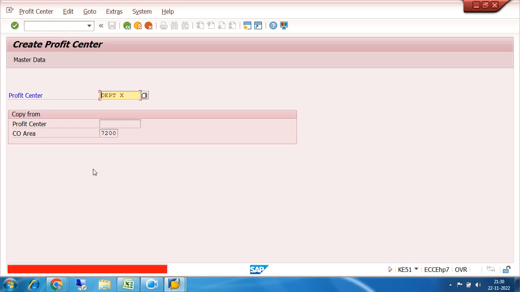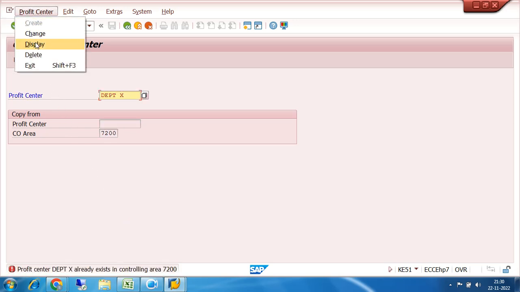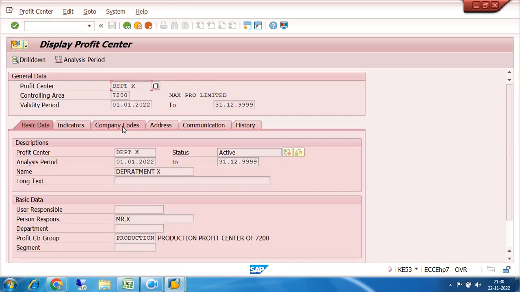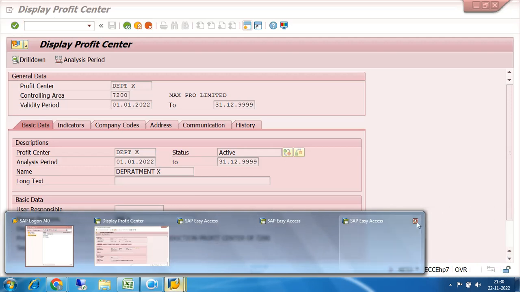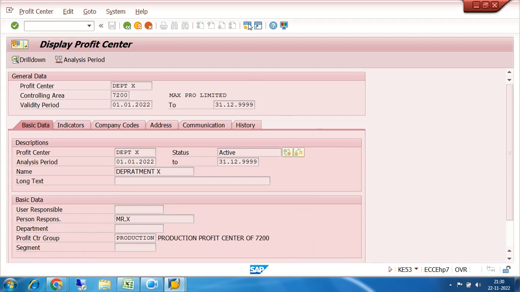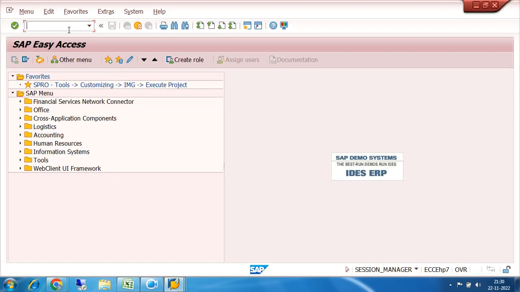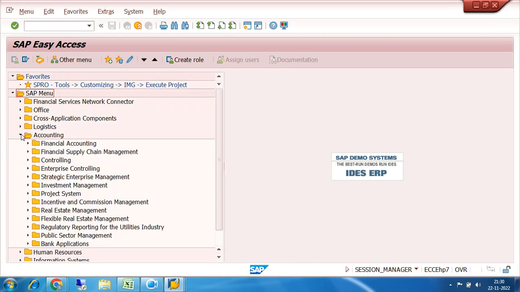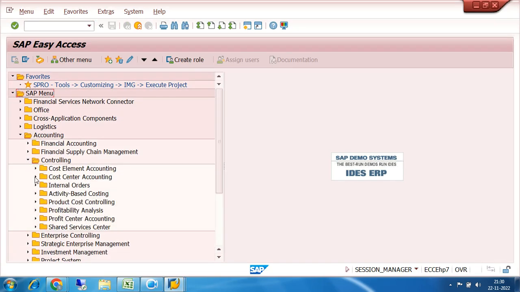So we can see it display. See, this is the profit center which is already active, right? So my profit center is active now. Let us create another screen. These screens are really not opening and giving me some kind of shadow. Okay, fine. So here I was creating cost center account, cost center.